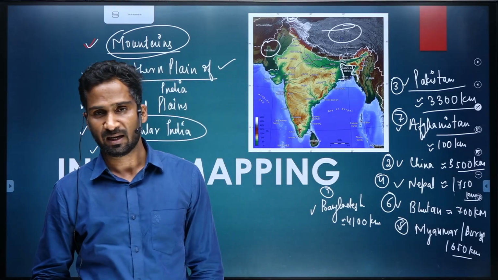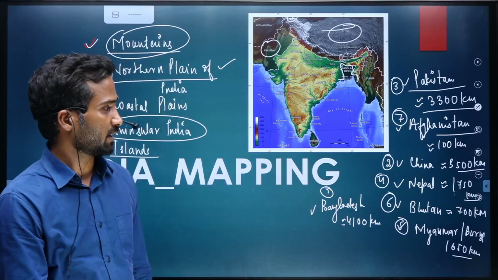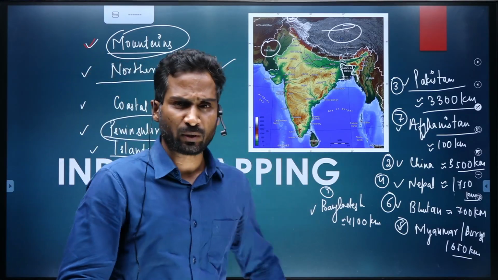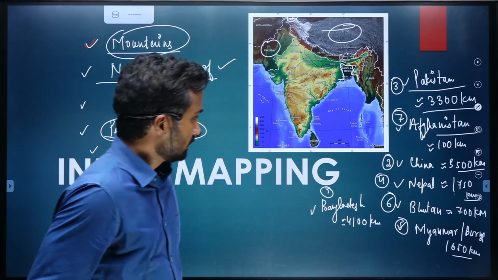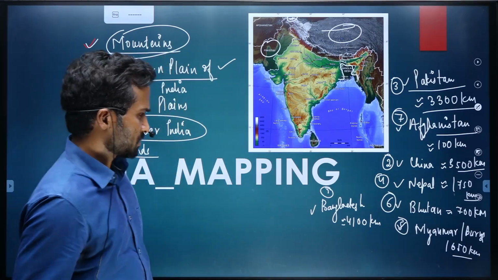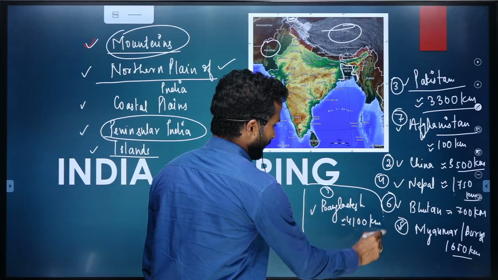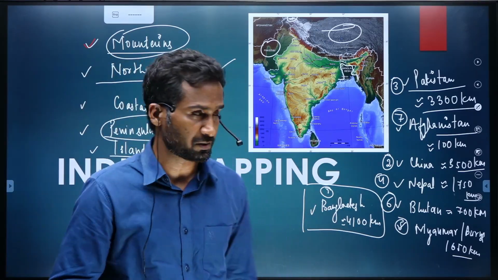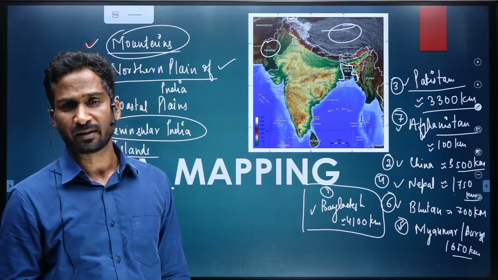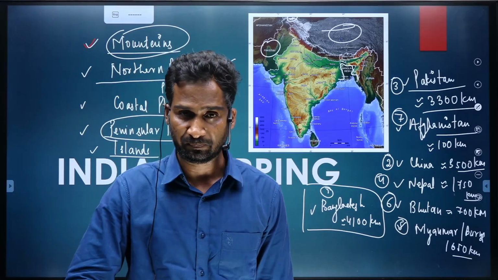So Afghanistan has the smallest land border with India. It is in the POK region. Right now it is under illegal control of Pakistan, and the largest border India has is with Bangladesh. So these facts could be asked in the prelims examination. Just remember them either in increasing or decreasing order.